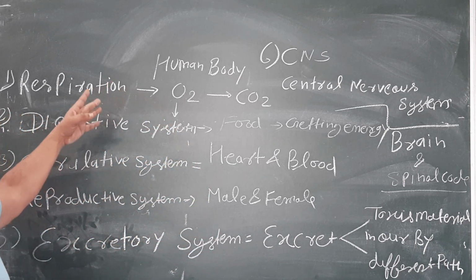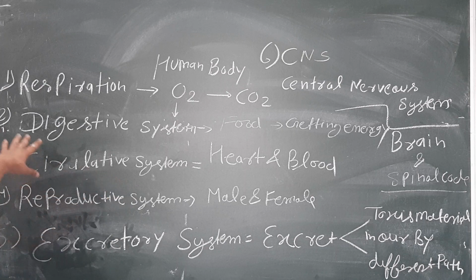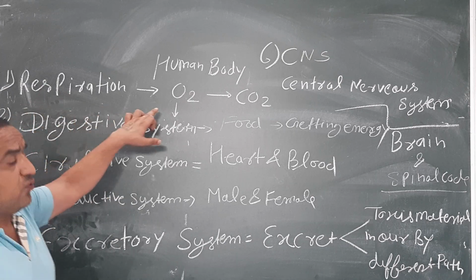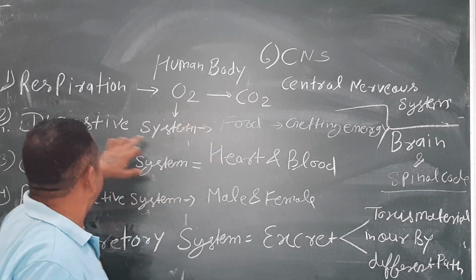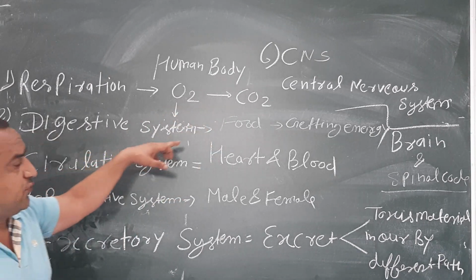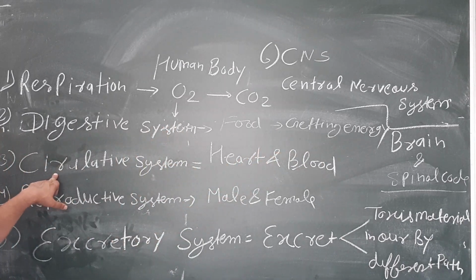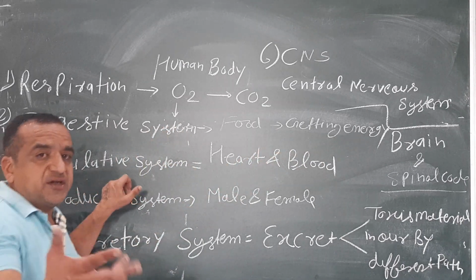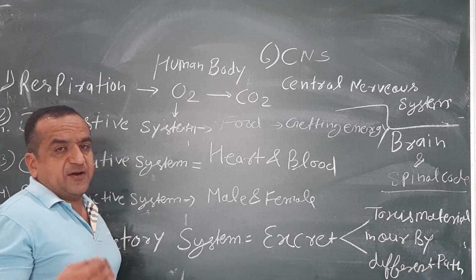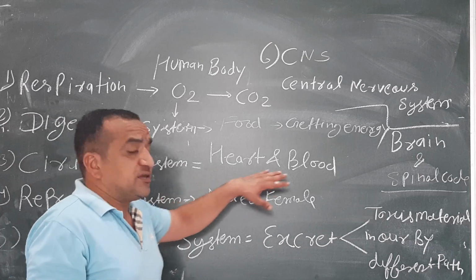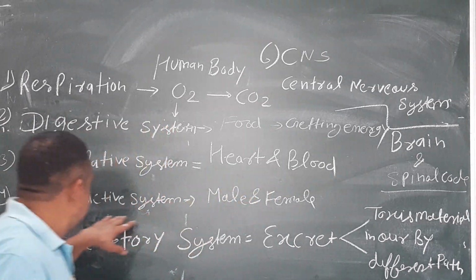There are many systems in our organism. The first is respiration: we take in oxygen and extract carbon dioxide. Digestive system: we take food and get energy from the food. Circulatory system: different materials in our body, like energy and minerals, are carried by the heart and blood.